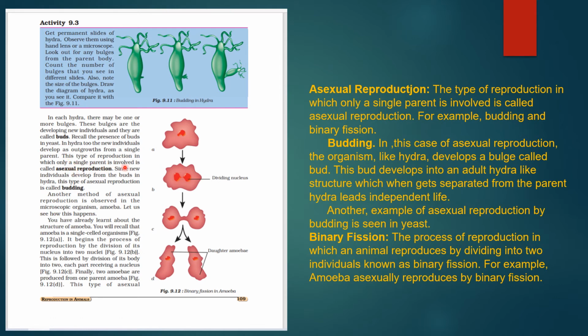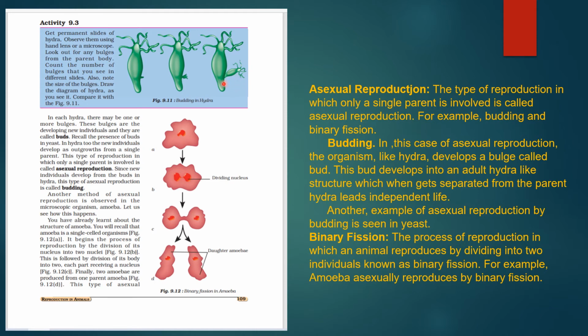So this type of reproduction, in which only a single parent is involved, is known as asexual reproduction. Since new individuals develop from the buds in Hydra, this type of asexual reproduction is known as budding. Just see budding: a new bud develops, then it grows up and develops. So a number of buds develop and then grow into new individuals.